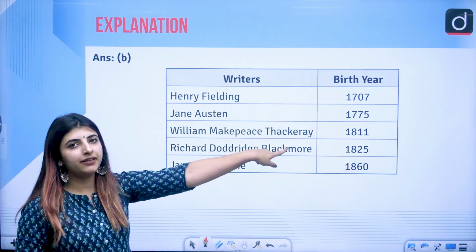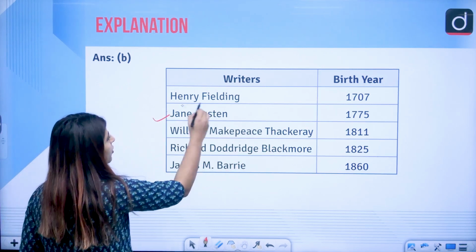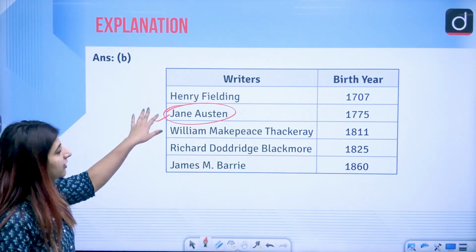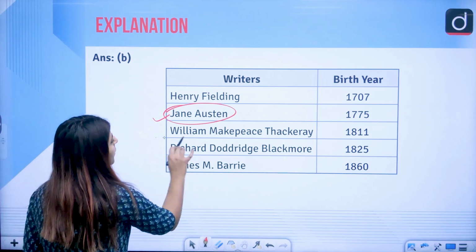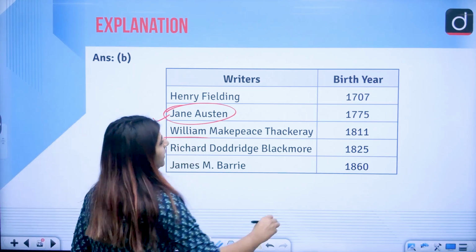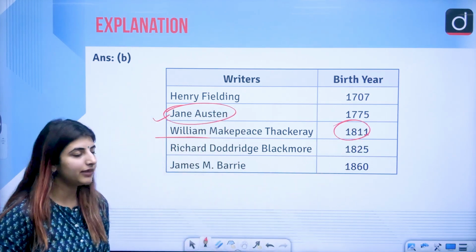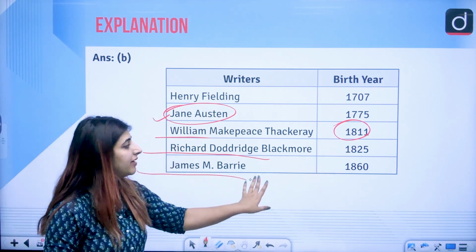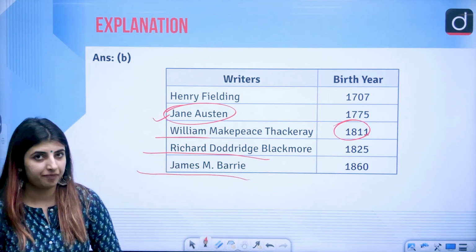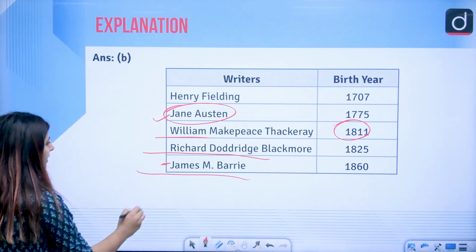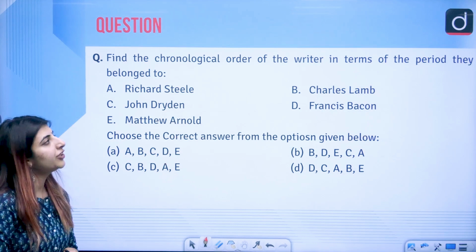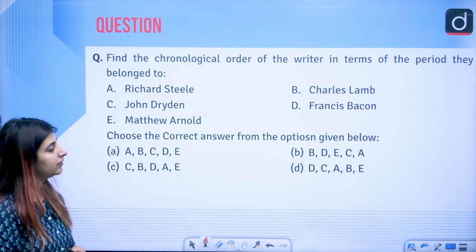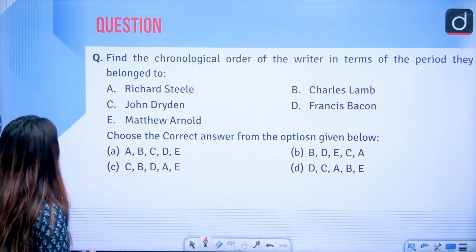Henry Fielding was born in the year 1707, and of course Jane Austen came after Henry Fielding. So you could have easily guessed this as well, because these two people belong to different ages. William Makepeace Thackeray was born in 1811, correct? Richard Doddridge Blackmore, 1825, and James M. Barrie, 1860, Peter Pan, correct? A very important work from J.M. Barrie. Chronological order of the writers in terms of the period that they belonged to. The answer to this question is option D.